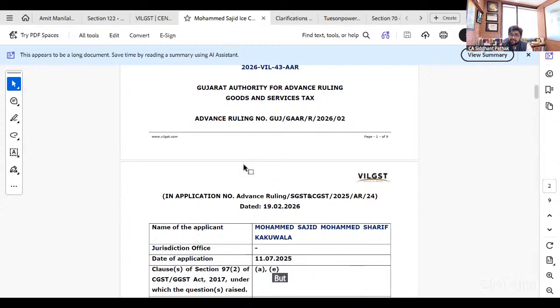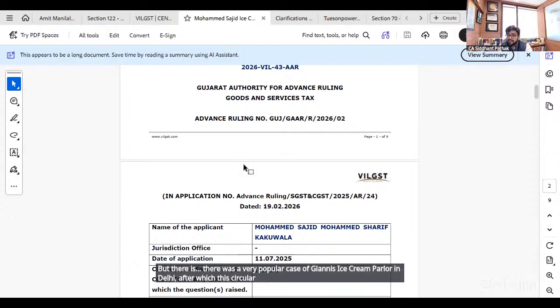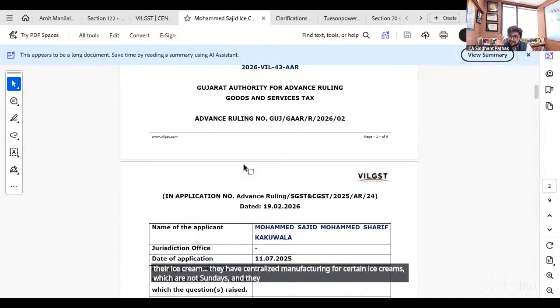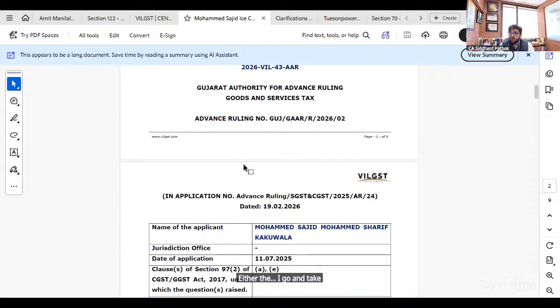But there was a very popular case of Gyani's ice cream parlor in Delhi, after which this circular had come. They have centralized manufacturing for certain ice creams which are not sundaes, and they are getting manufactured at some other place, and then they are being supplied at the restaurant. Either I go and take it away, or it is being served to me at the restaurant. So in that case, it is supply of ice cream. So it depends on facts to facts.